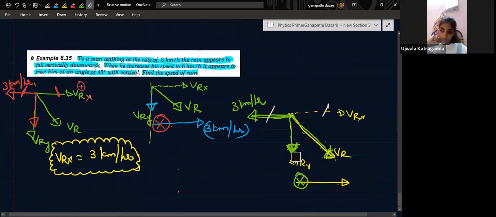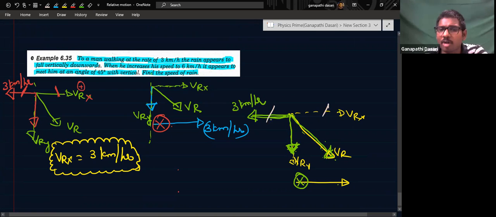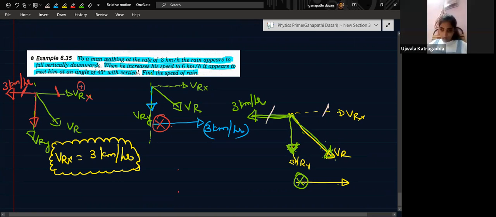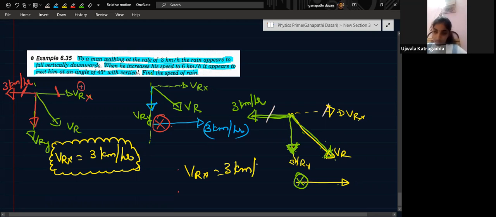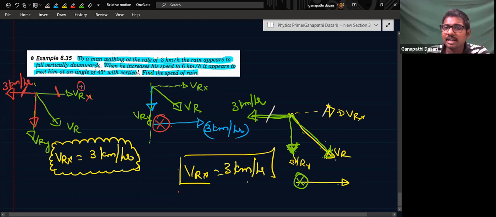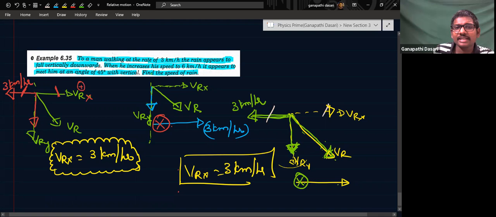Understood. So I reversed it and added. After adding, only vertical is coming. That means horizontal should become what? 0. If horizontal should become 0, it means left side should be equal to right side. That means Vrx should be equal to how much? 3 kilometers per hour. You got it. Still we need to find out what? Vry. So we will try to find out in the next condition.